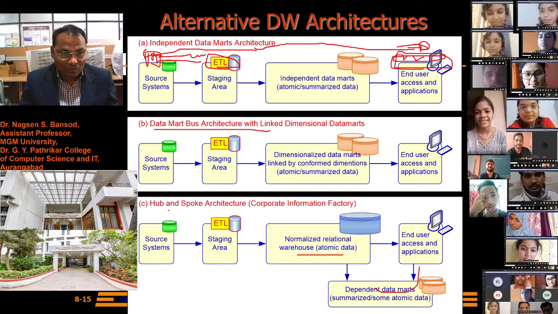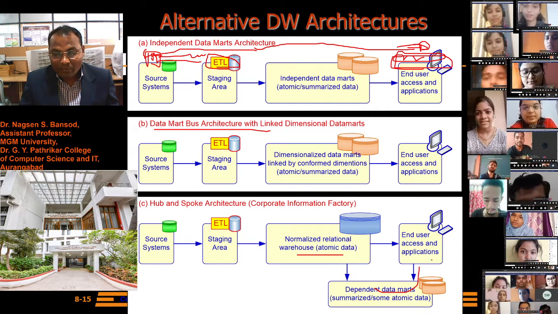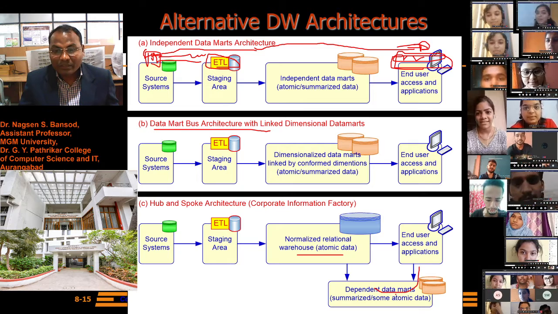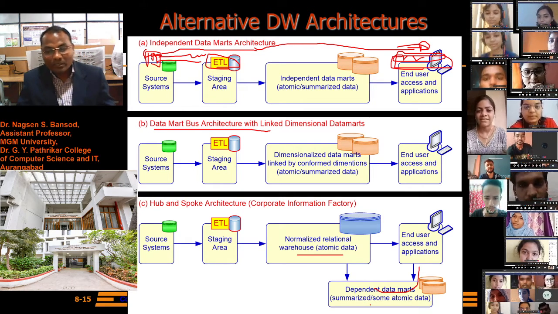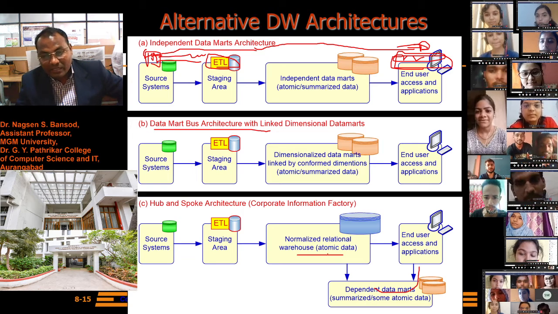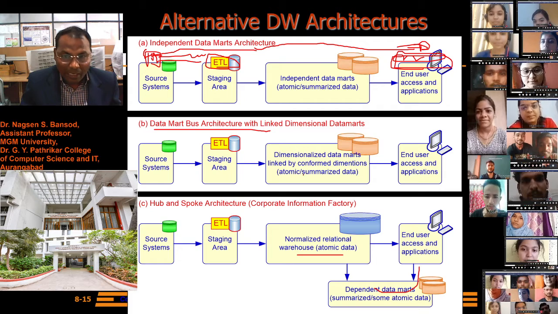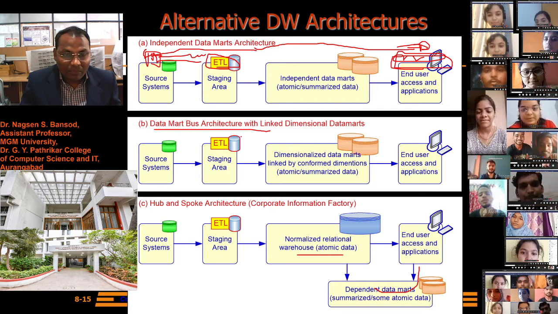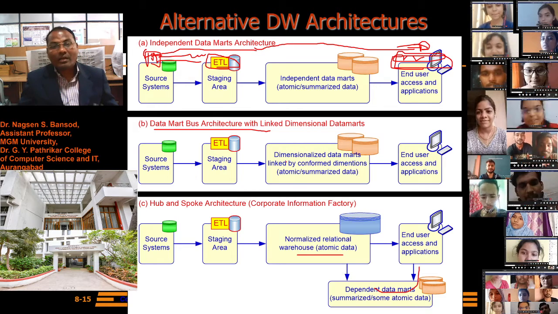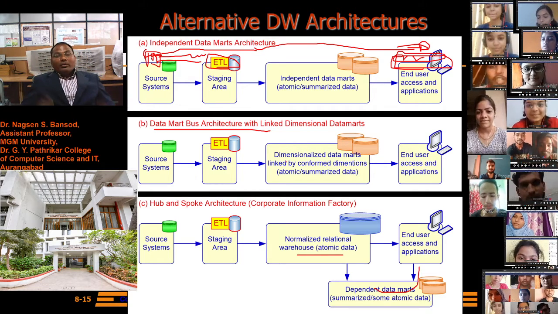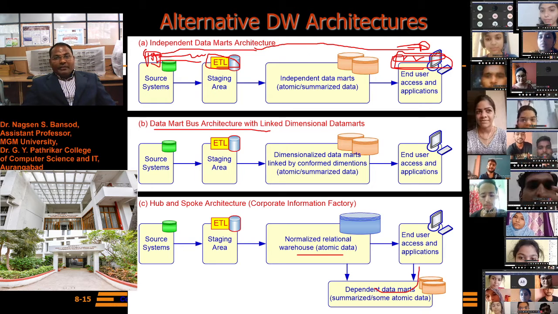Why? In hub and spoke, the end user access and application come from the dependent data mart, which summarizes some atomic data, and it can also be accessed from the normalized relational data warehouse. But in the data mart architecture with linked dimensions, the dimensional data marts are linked by the conformed dimensions.